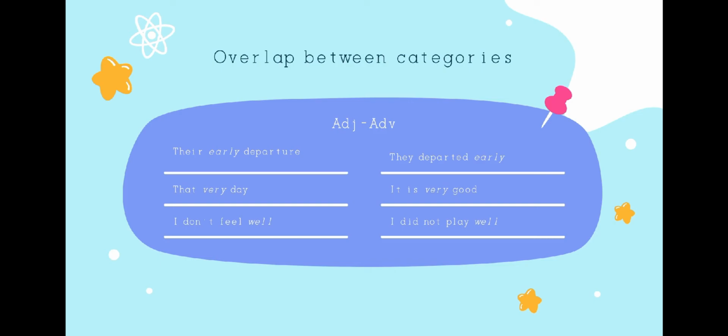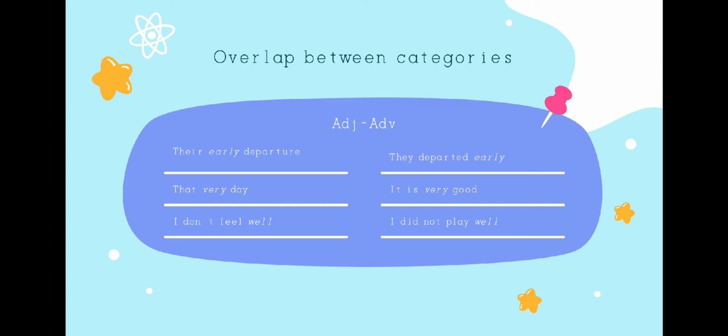The adjective very, for example, means something like particular. For the sentence that very day, it means something like particular. It emphasizes the identity of the day, that one day and not any other. And for the adverb, in the sentence it was very good, the adverb very means approximately extremely. This means extremely.